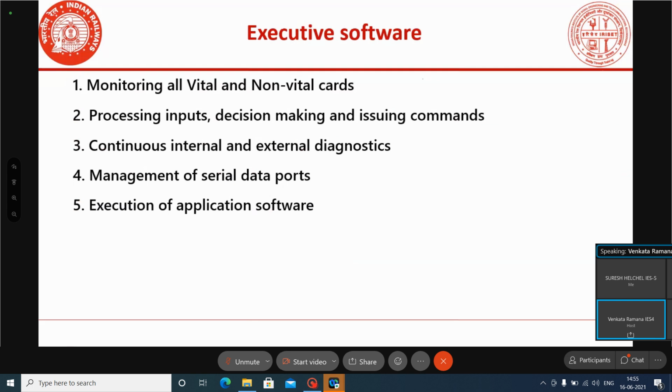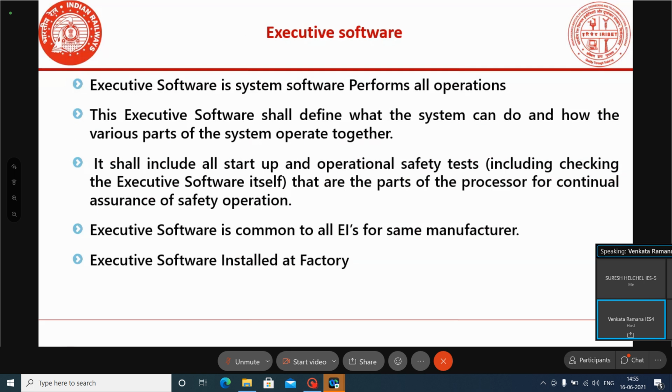This executive software is the same everywhere, doing the same job. For that reason, it is common to all the EIs of a particular make. Simply reading inputs, processing the logic, delivering the outputs, monitoring the system, and taking the decision. These are the only functions done by the executive software. Because it is common to all the EIs, it will be loaded at the factory and it will be sent to you.